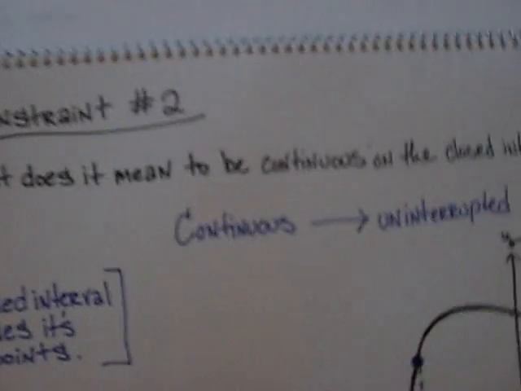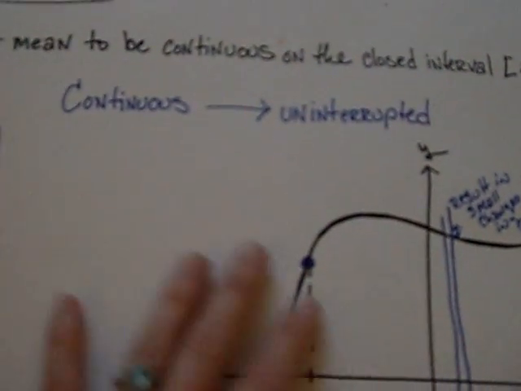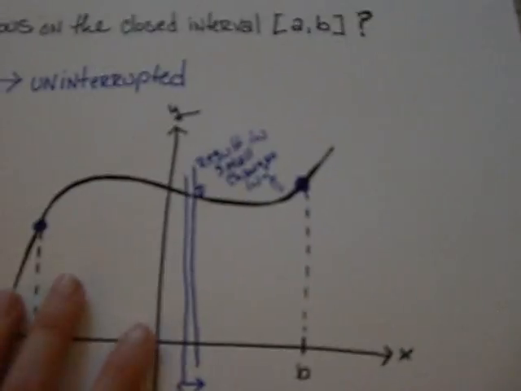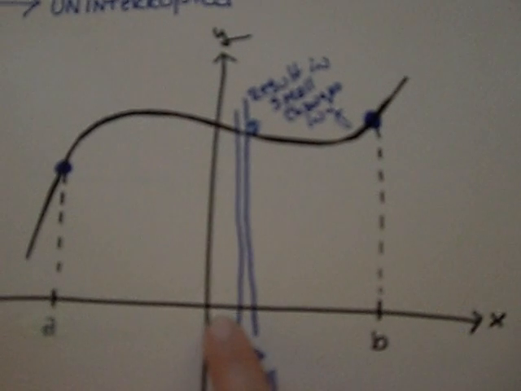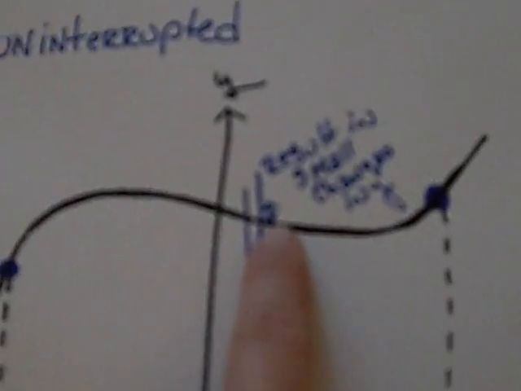So what we have is constraint number 2, and what does it mean to be continuous on the closed interval [a, b]? Well, continuous just means uninterrupted. A closed interval includes its endpoints. That's also a thing you need to know. So we have a function right here, and we can see that it's smooth. Just pretend this is a perfect function. If we change our x, if we move this way just a tiny little bit to maybe our next little x, then our y isn't going to be much different than our last y. It's going to be a little bit further over, right? So maybe that's better. That is not better.